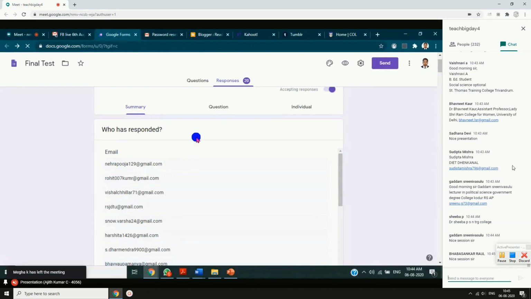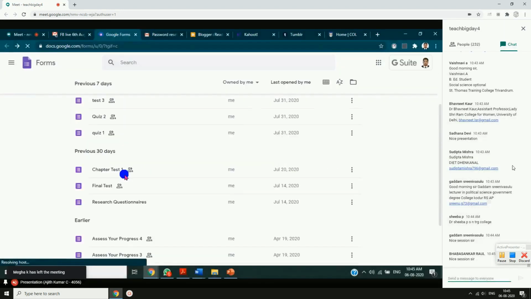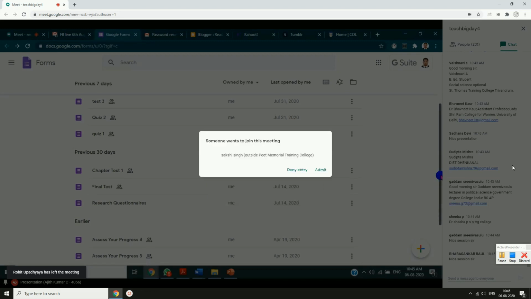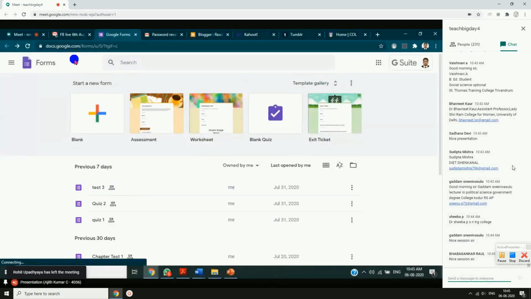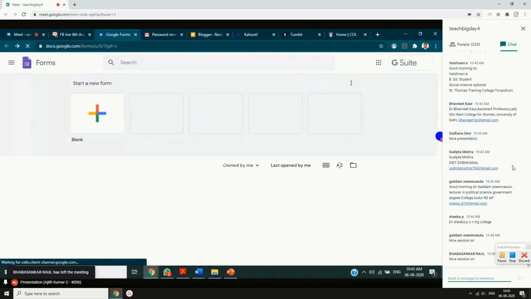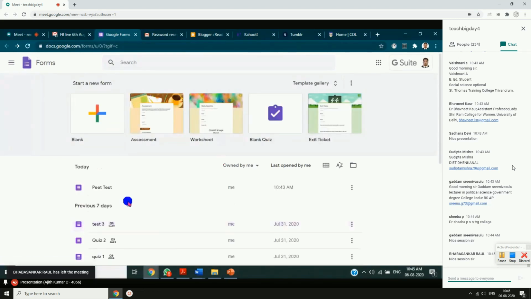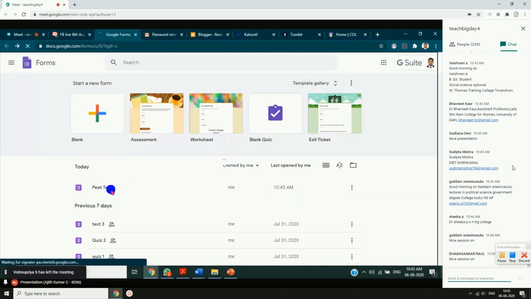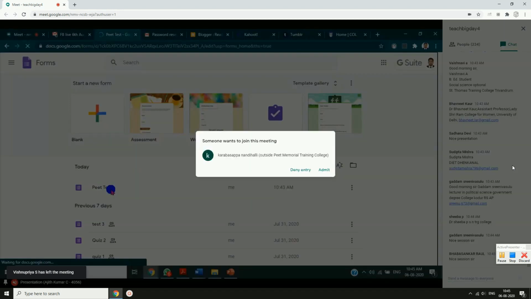I'll take the form which we have created right now. Yeah, you can see this Pitt test. This is what I was saying. You don't have to save that Pitt test. I'll just click on Pitt test again.